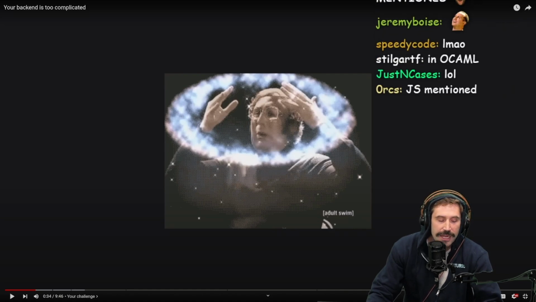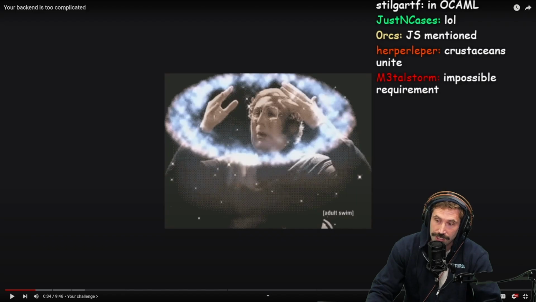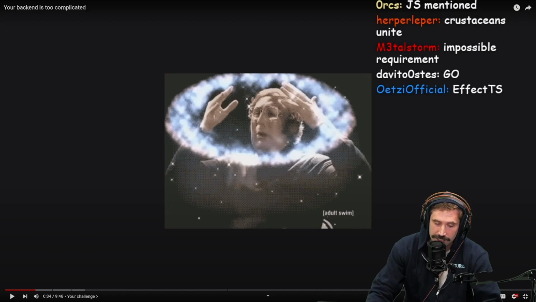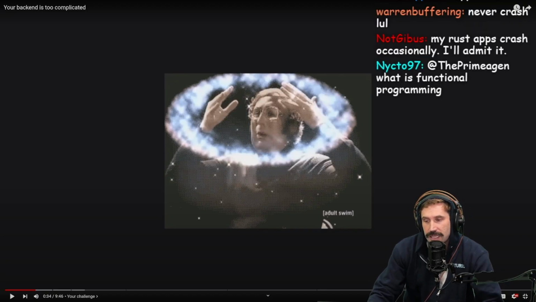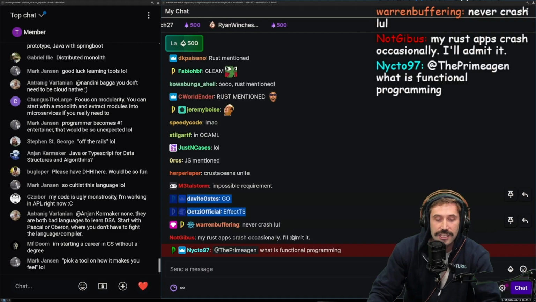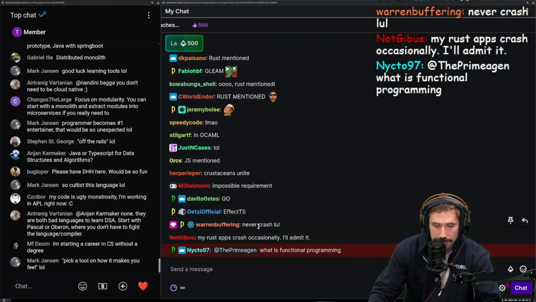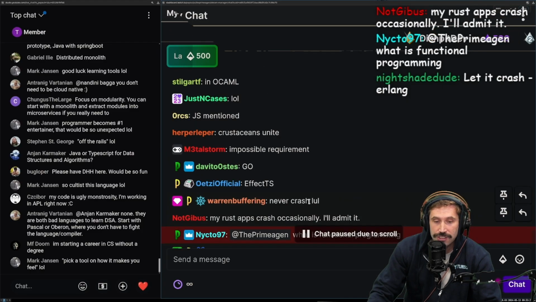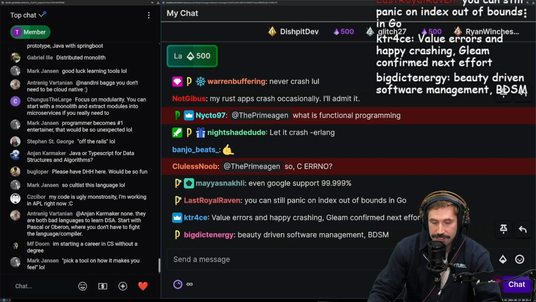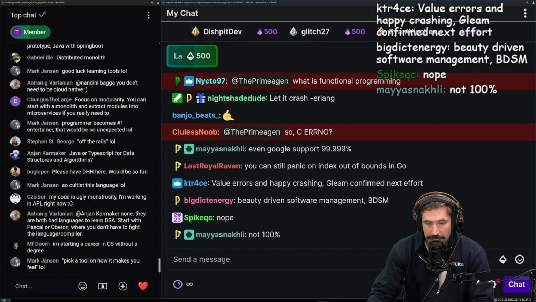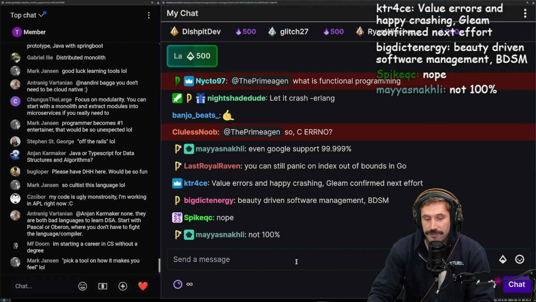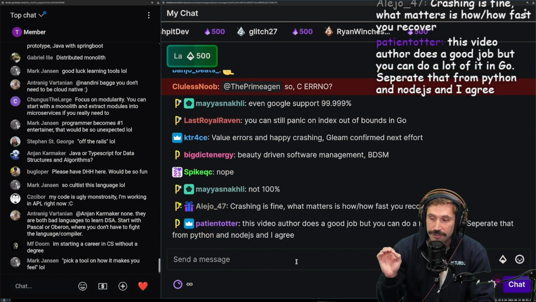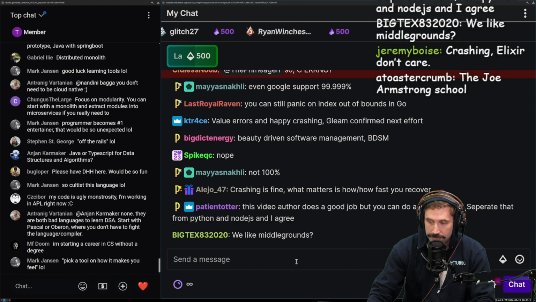But B, I don't believe in the thing it cannot crash. I think crashing is a great way to send a message that you have fundamentally violated your program's principles, and you should be able to do that. Effect TS doesn't work though. That's the thing. People always say this, Effect TS, you have to wrap everything in Effect. It's an all or nothing library. There is no middle ground, right? Let it crash, Erlang. Yeah. I think there's something really good about errors as values and happy crashing. You have to, everything has to be wrapped in Effect for you to be able to be safe from it, right?